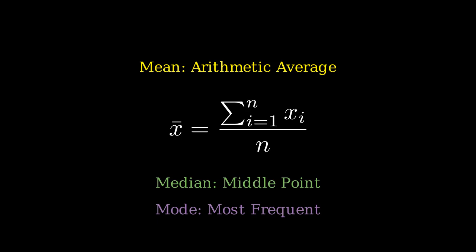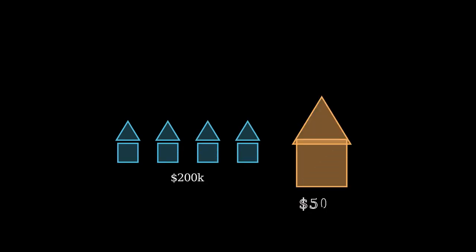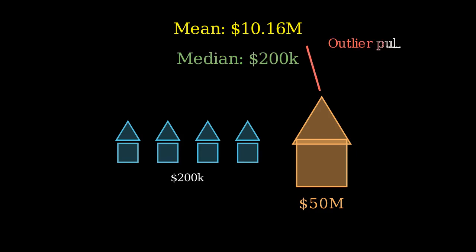Imagine training an AI to predict housing prices. If one mansion costs $50 million while every other house costs $200,000, the mean would be misleadingly high. The AI needs to weigh these different centers to understand if it is looking at a typical case or an anomaly. By identifying these central points, the model creates a baseline from which it can begin to measure deviations and recognize complex patterns.